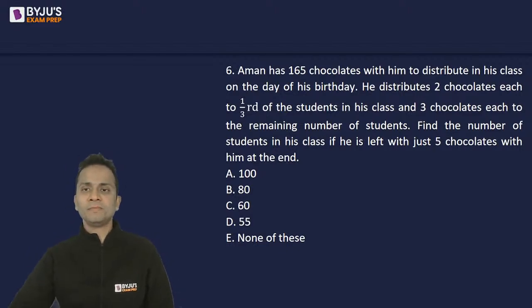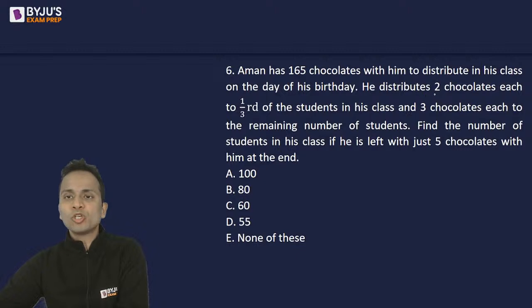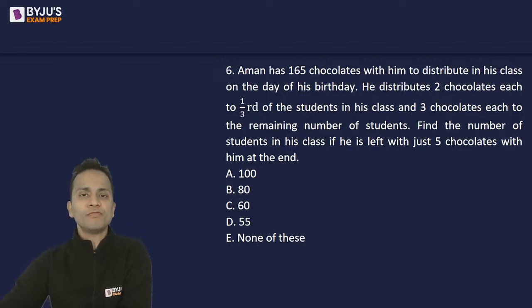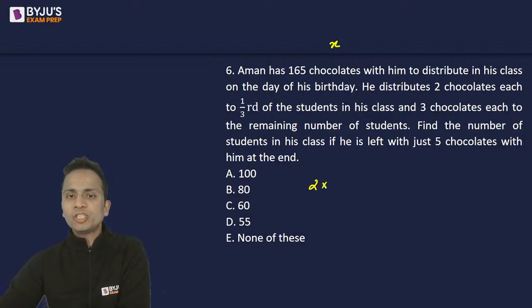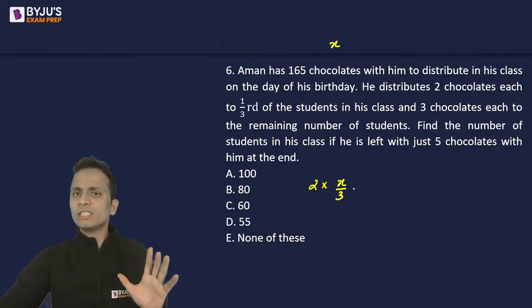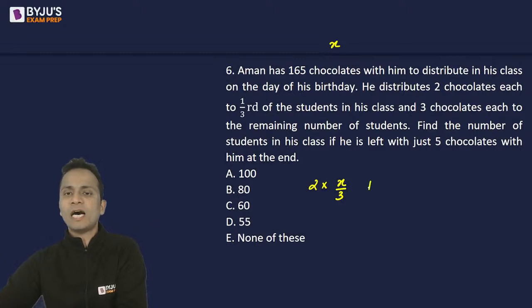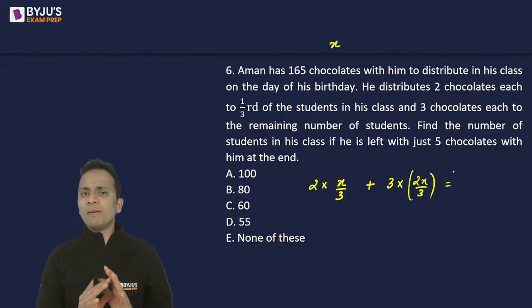Okay, let's solve. Now he distributes two chocolates each to one third of the students. So I should be assuming the total number of students. Let's say it is X. So two chocolates each to one third of the students. That means X upon 3, right? So one third of the students are given two chocolates each. The remaining students are given three chocolates each. Remaining students will be two-third of the total number of students. Okay. Now, how many chocolates are distributed among these students?